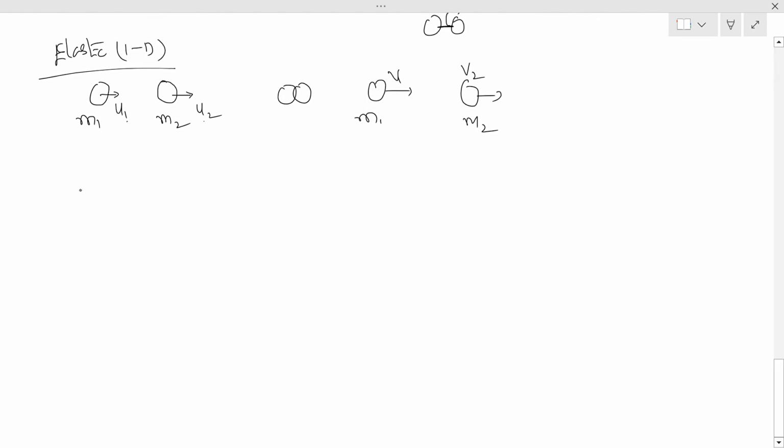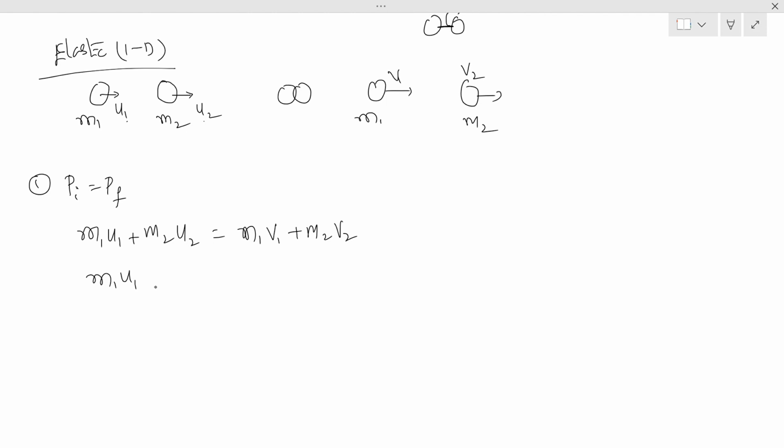As we have seen, for elastic collision, initial momentum equals final momentum because momentum is conserved. Initial momentum is mass into velocity: m1 u1 plus m2 u2 is equal to m1 v1 plus m2 v2. Take m1 terms to one side: m1 u1 as it is, and m1 v1 to the left side; on the right side m2 v2, and m2 u2 taken to the right side.